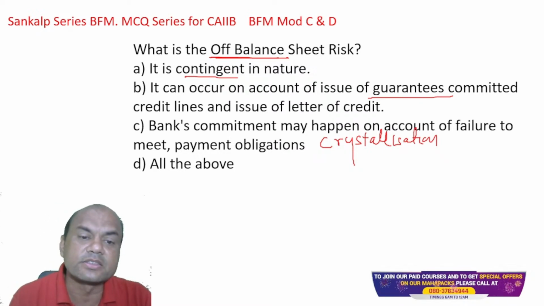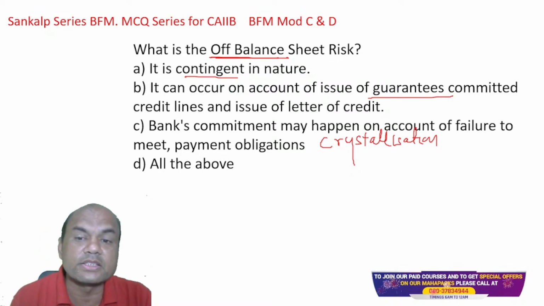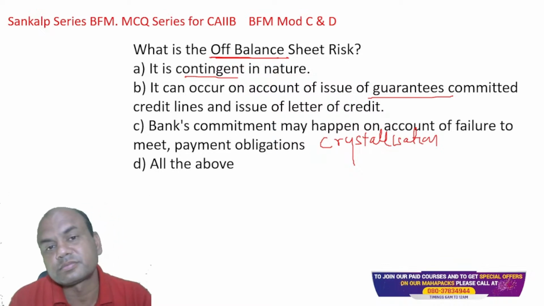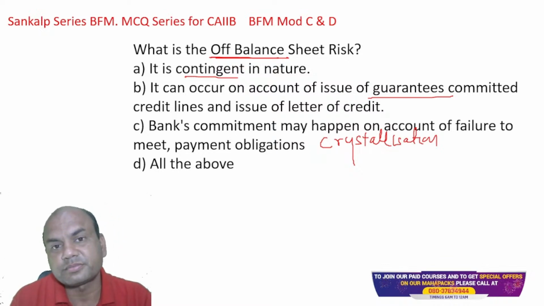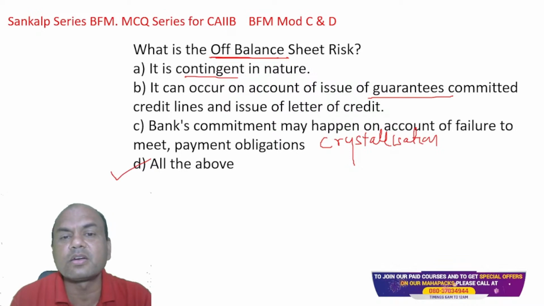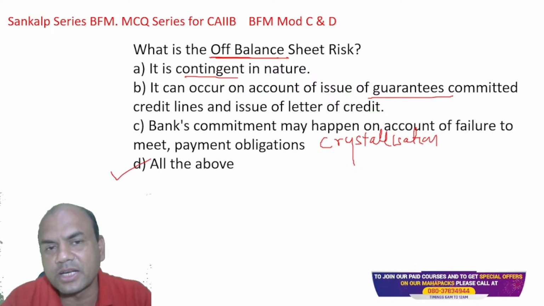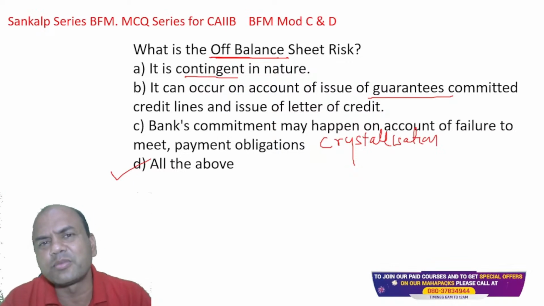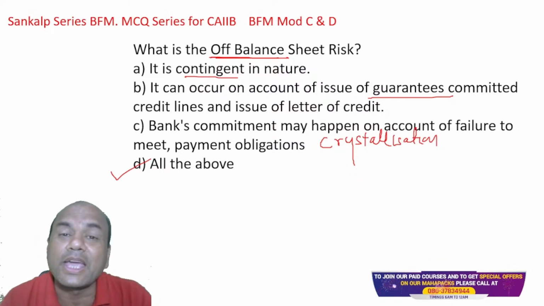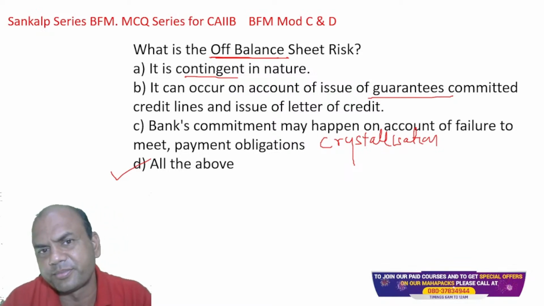So what is the answer? Contingent, guarantees, crystallization. What is it? Off balance sheet. It is D, all of the above. Correct. All of them are off balance sheet items. None of them is an on balance sheet item. Off balance sheet item means right now I don't pay cash. That is off balance sheet.